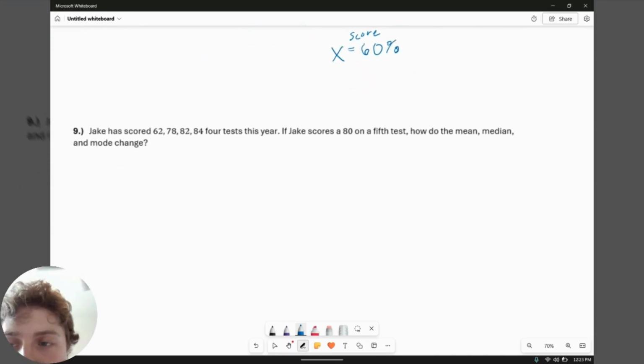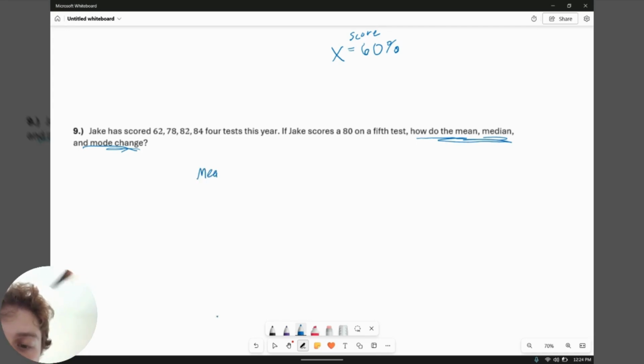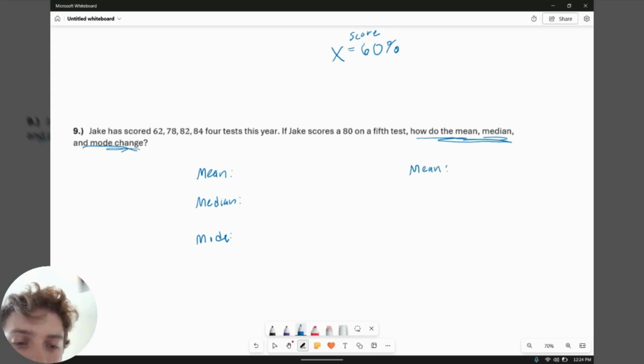Let's look at another problem. Number 9, Jake has scored 62, 78, 82, and 84 this year on his tests. If Jake scores an 80 on a 5th test, how do the mean, median, and mode change? That phrasing right there tells us we need to do 2 things. We need to find the original mean, median, and mode. And once we do that, we also need to find the mean, median, and mode for the new data set when he now has taken the 5th test. Let's go ahead and dive in.